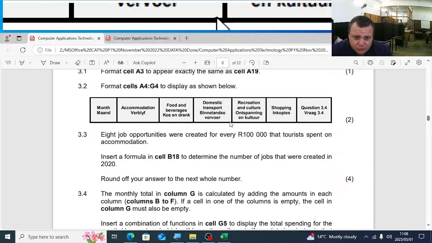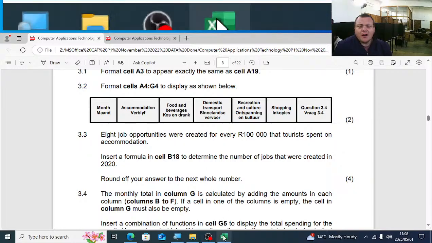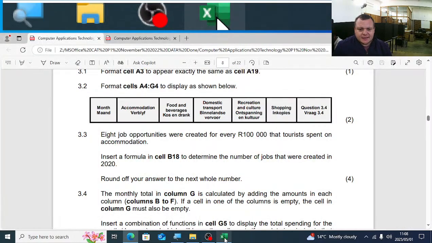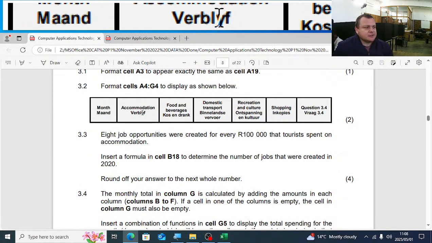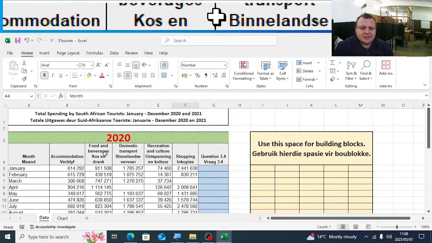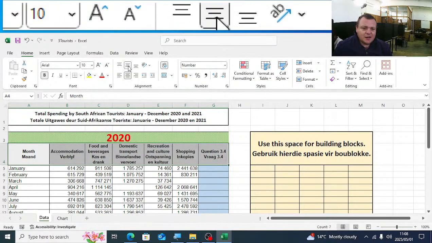Format cells A4 to G4 to display as shown below. So you'll see there, look at the alignment first. The first thing that I've noticed there is the alignment. We have there in the middle, center. So the horizontal alignment is center. And then we have the vertical alignment: top, middle, bottom. It's in the middle. So I'm going to change that. I'm going to select the cells and just change the vertical alignment to middle.